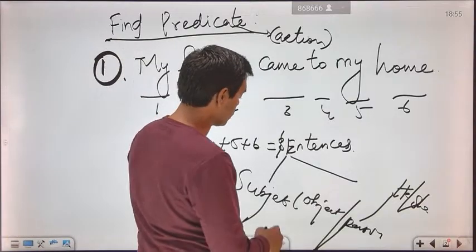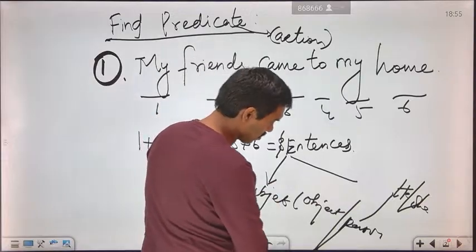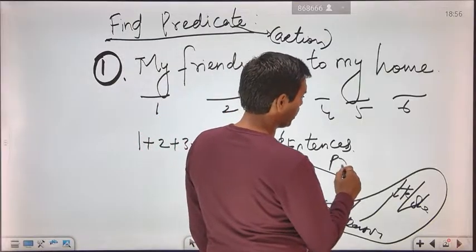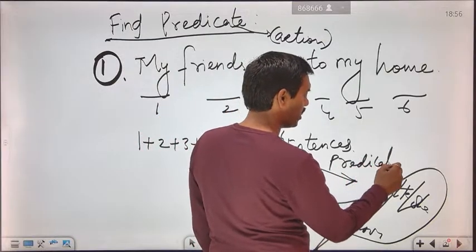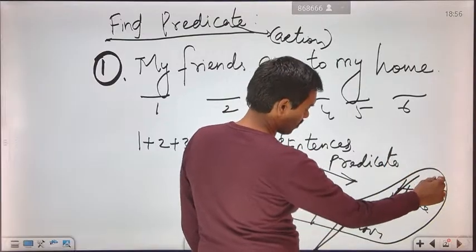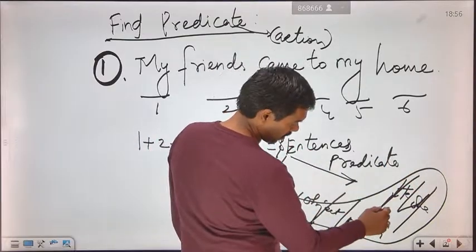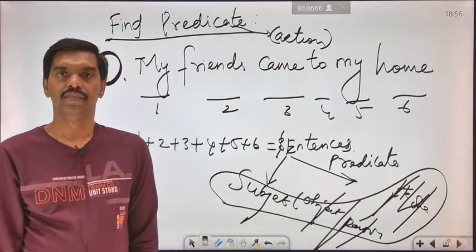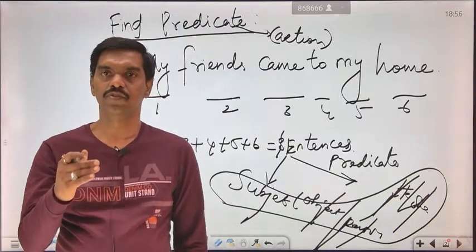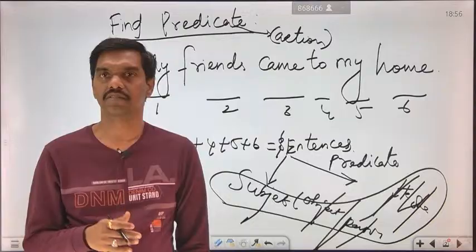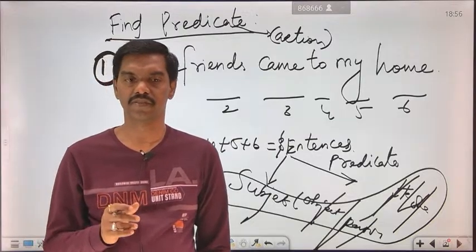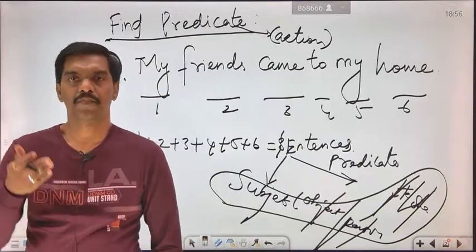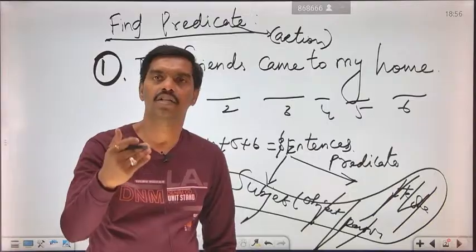The sentence will be classified into 2 types. One is the subject, which will be expressed in this manner. The next one is the predicate. A predicate means only the action which takes place depending upon he, she, an object, or the respondent. If any action takes place based on the subject which is given to you, then it represents a predicate. It is very simple, we can easily identify it. It is what takes place, either in the past, the present, or the future.